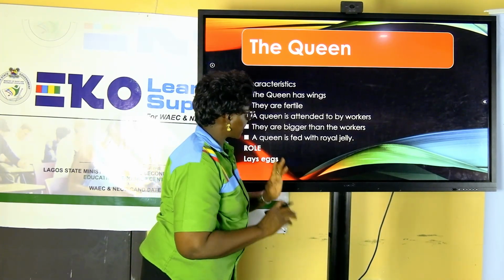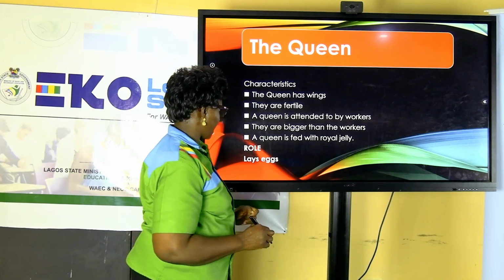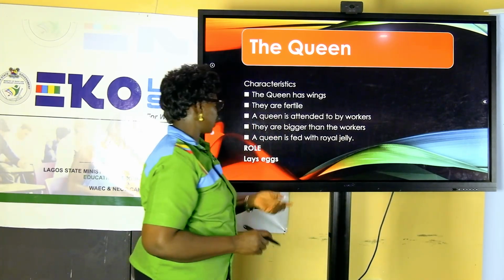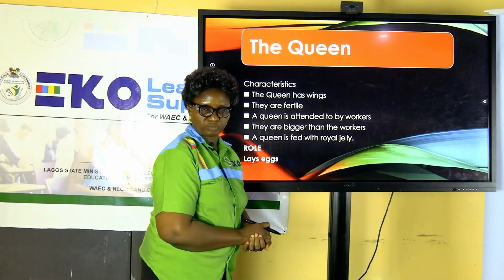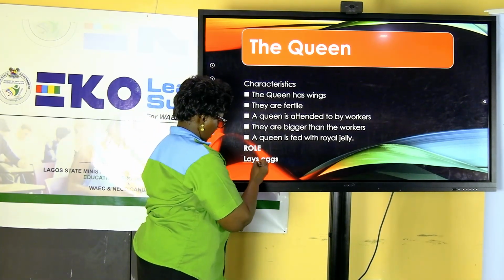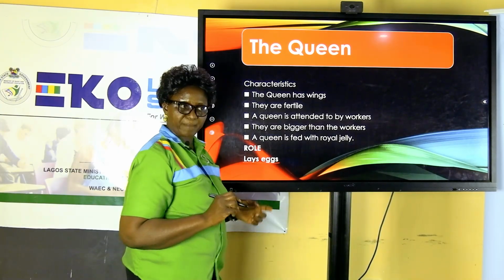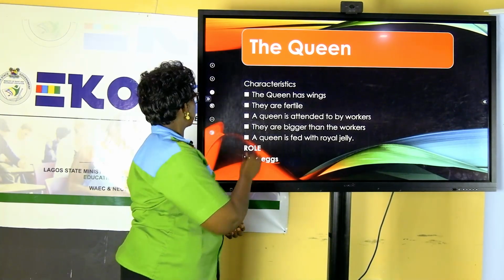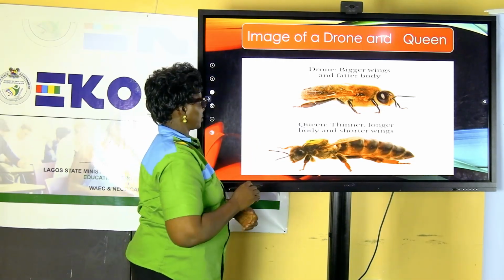A queen is attended to by the workers. They provide jelly, royal jelly, which the queen feeds on. What is the role of a queen? The primary role of a queen is to lay eggs. That is the role of a queen.